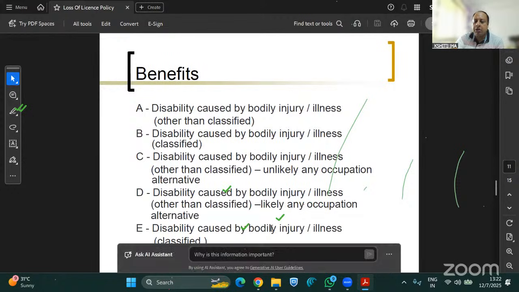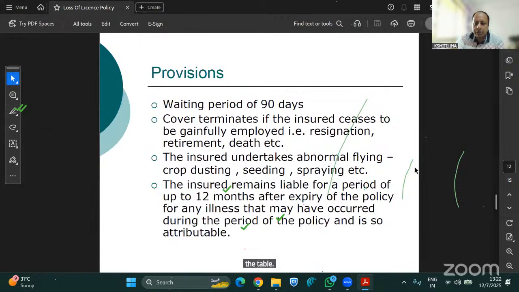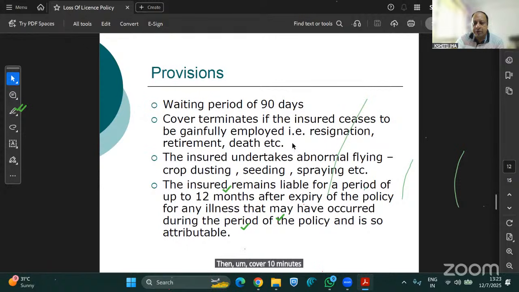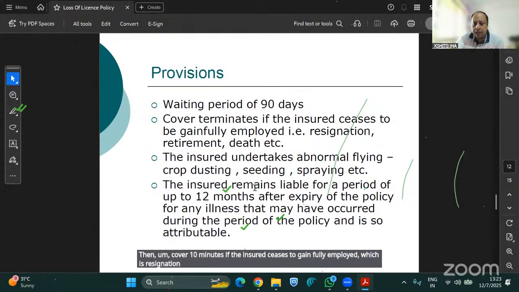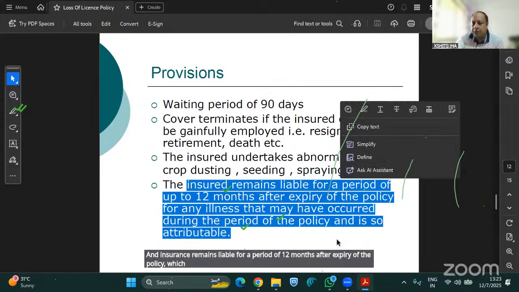E is your disability caused by bodily injury or illness due to classified illness, and it results in a PMU, and he is unlikely to do any alternative occupation, and 100% is payable. Last is your costs or other legal expenses, which are payable. Provisions are there. Waiting period of 90 days. This is very important. There is a 90 days waiting period. Then cover terminates if the insured ceases to be gainfully employed, which is resignation or retirement, and the insured remains liable for a period of 12 months after expiry of the policy, which is the same as your PA policy.